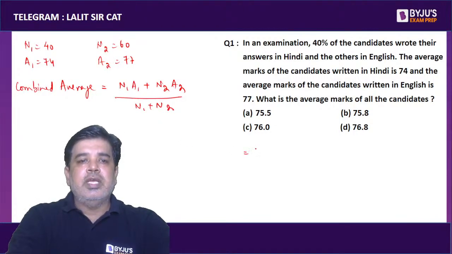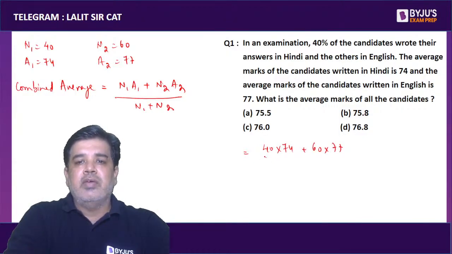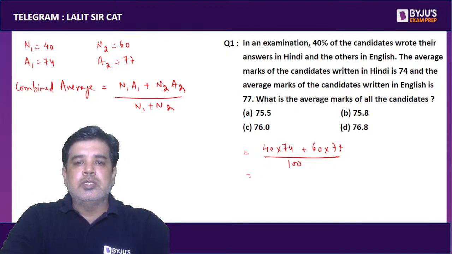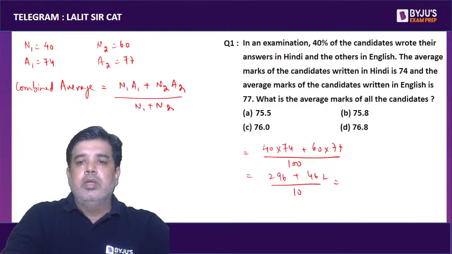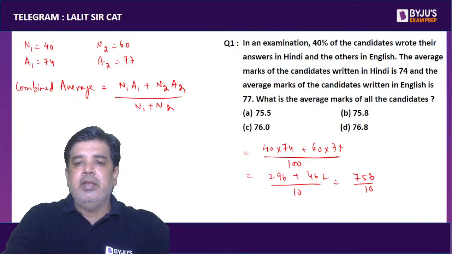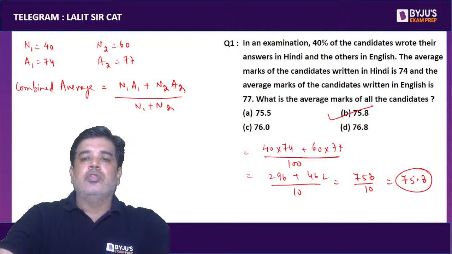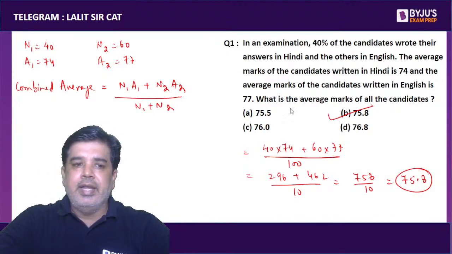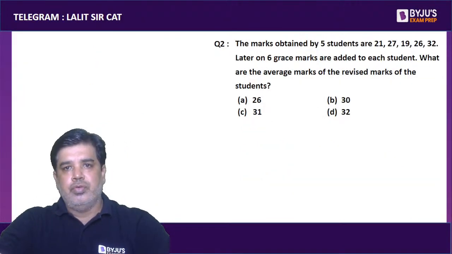So let me solve this here. N1 is 40, A1 is 74, N2 is 60, A2 is 77, upon 40 plus 60, which is 100. So this becomes 4 into 74, 296, plus 6 into 77, 462, by 10. So 758 by 10, 75.8 is the average of the complete data. So this is the combined average.